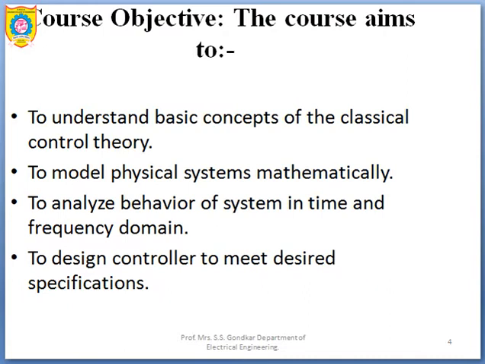So basically you have some course objectives, okay? Course objective means what does this course aim to achieve? Our course objective number 1 is to understand the basic concepts of classical control theory. Course objective number 2 is to model the physical systems mathematically. Course objective number 3 is to analyze the behavior of a system in time domain as well as in frequency domain. And course objective number 4 is to design the controller to meet the desired specifications.